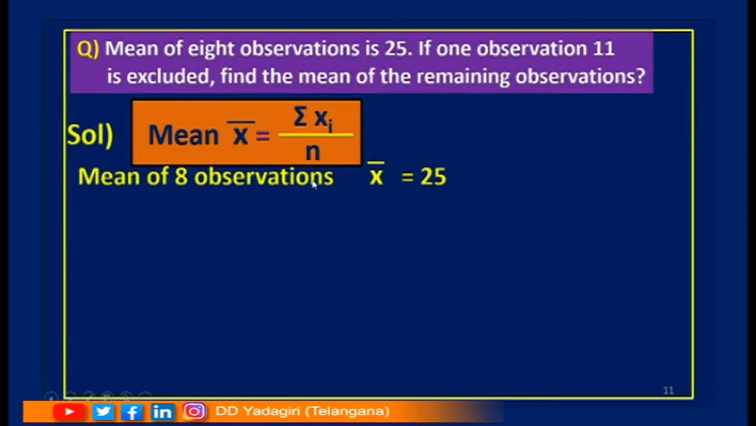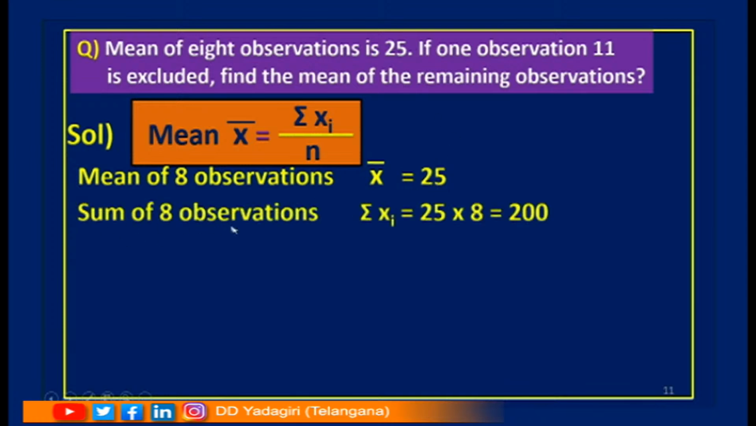Now, the mean of 8 observations, that is x bar, is given as 25. You can see children here, the mean is given as 25. Now, I am finding the sum of 8 observations. How to find the sum? It is very simple. If I want to find sigma xi, I have to multiply n with x bar. So, 25 into n, the number of observations, is 8. So, 25 into 8. Children, what will you get if you multiply 25 with 8? Yes, we will get 200.